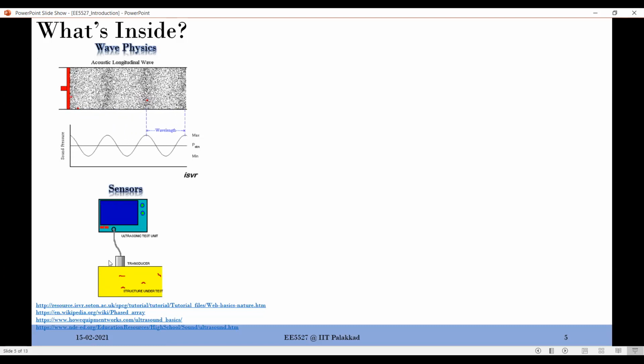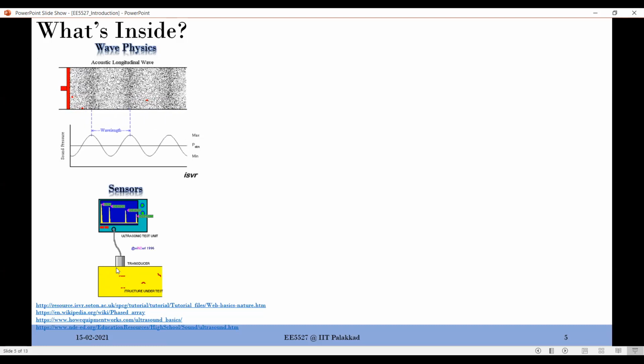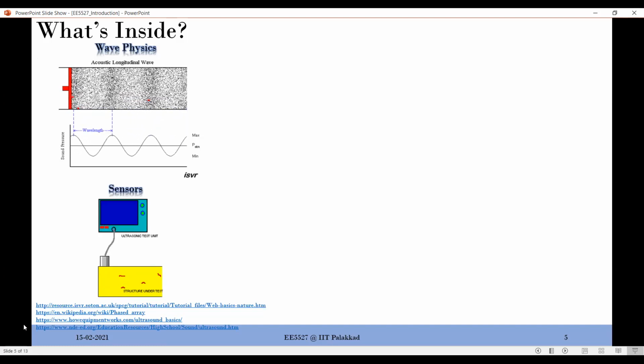So you can put sensors like this and get data. You pump, this is a transducer in fact, that is why it is sending out a waveform and receiving it back. So the same electronics is reused for transmission and reception, and that is why it is called a transducer. Okay, so you can use it in a setup something like this.